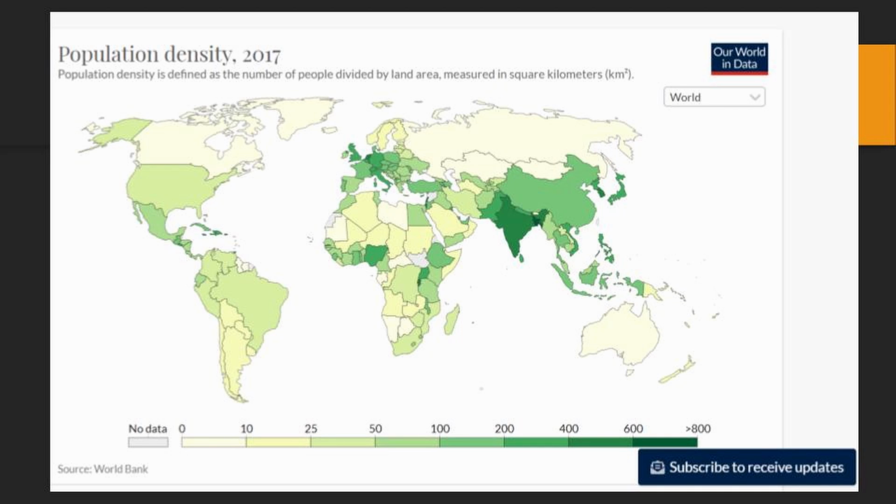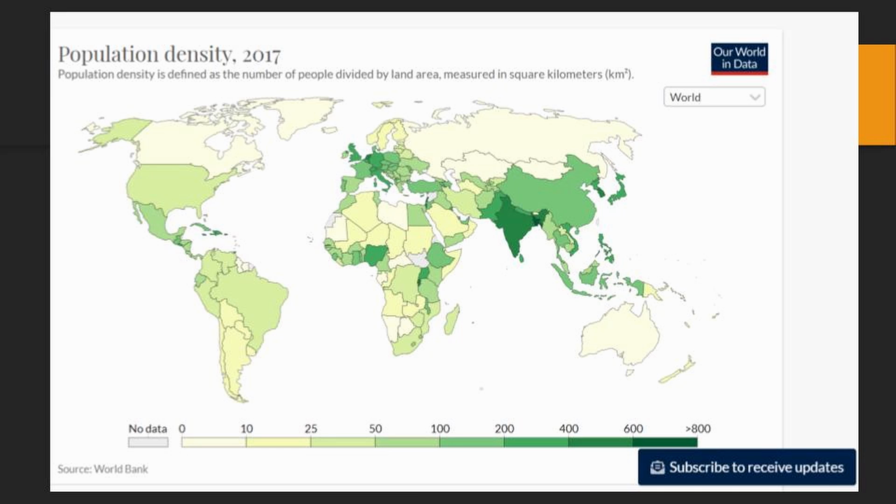Population density. Population density is defined as the number of people divided by land area, measured in square kilometers. As you notice here, the places that have the most population density are India, the West Asian, European countries, and Central American countries.